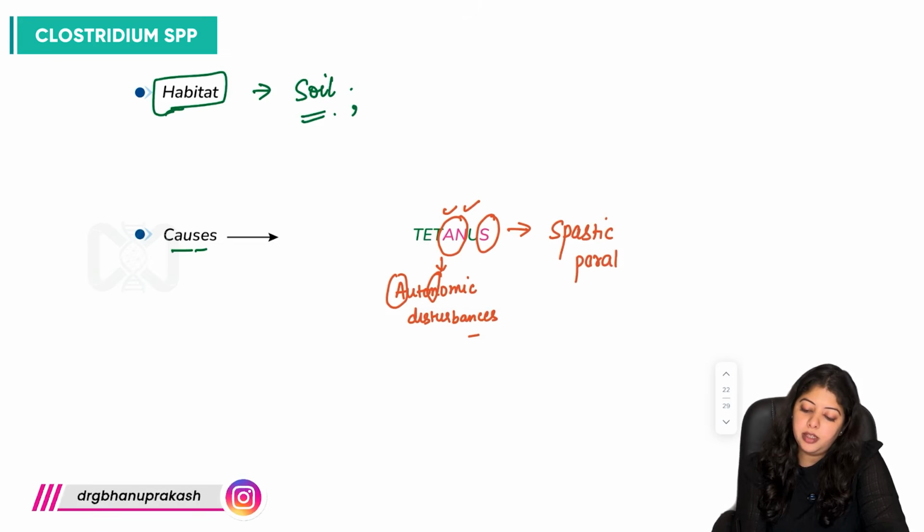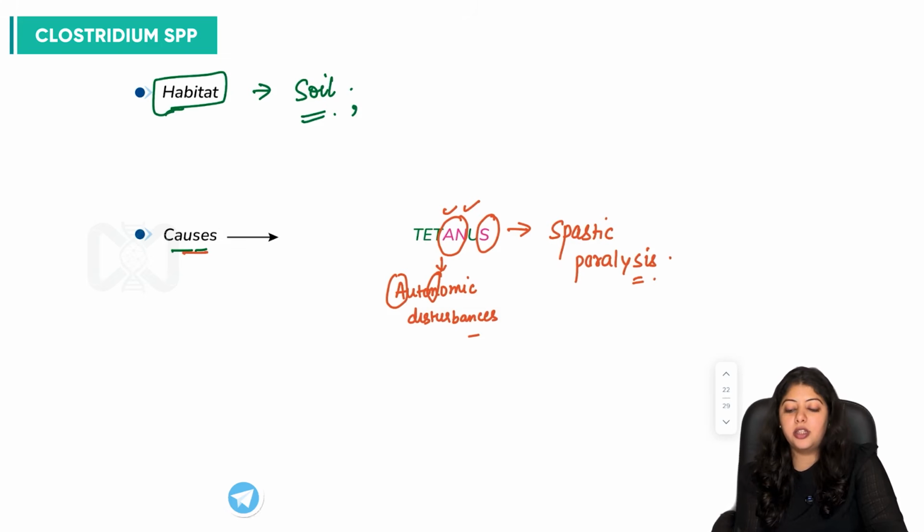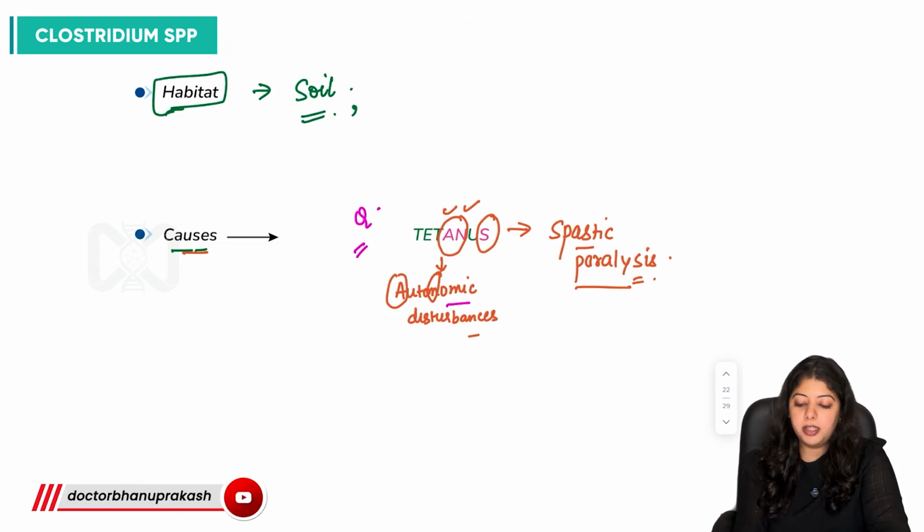So what is occurring in Clostridium botulinum? It is causing flaccid paralysis. Why? Because of blockage of ACH release at the nerve terminals, right? Neuromuscular junction. ACH is not released, which is leading to flaccid paralysis. And in this bacterial infection, there's going to be spastic paralysis. So, two important points for tetanus: we have autonomic disturbances and spastic paralysis, right?